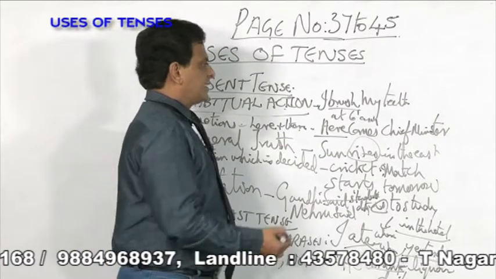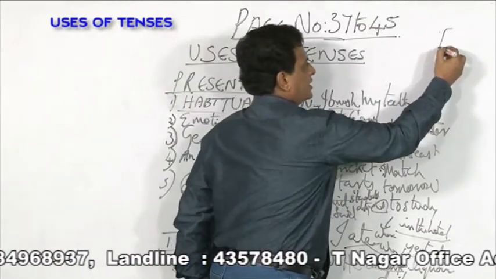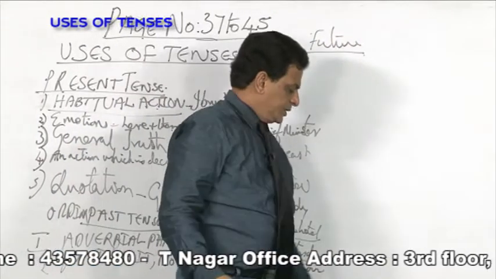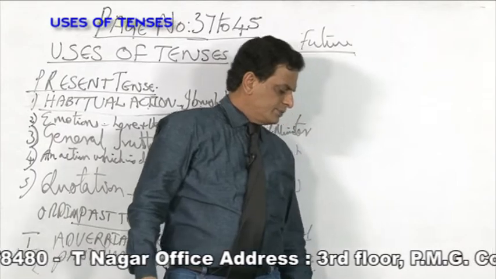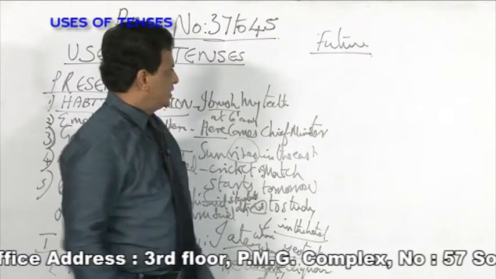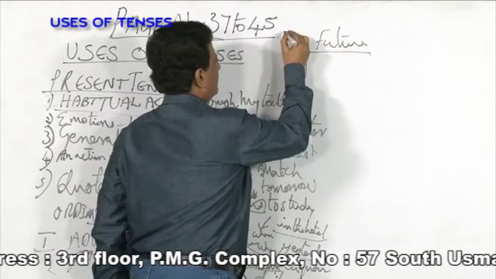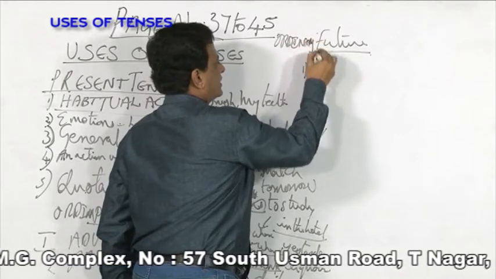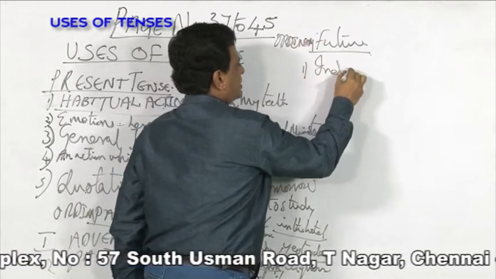Okay. Now, next is future. Future plays an important role. Where do you use it? Ordinary future is used to say what will happen in future. See, for example, India will win the match.